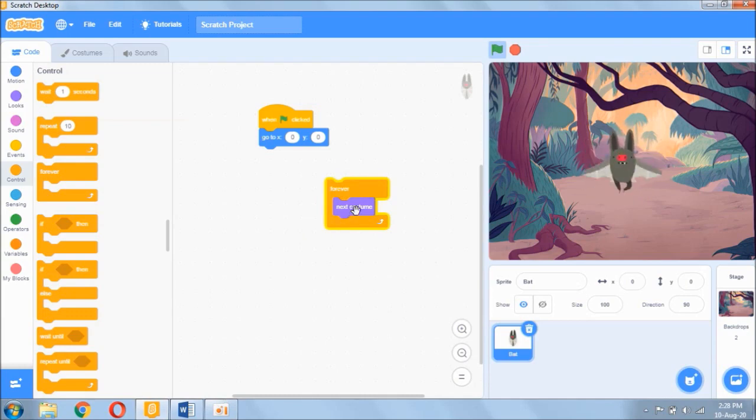Now, I think this is too fast. So what I'll do is drag out next costume. I don't want the swinging of wings to be too fast. It's too fast. So I will then control it. I'll go to control, click on control, and make the switching between the costumes slow down. So I'll use the wait block. Drag it into the forever block again, and let's see what happens. When you click on forever, you can see that the bat switches between costumes, but slowly.